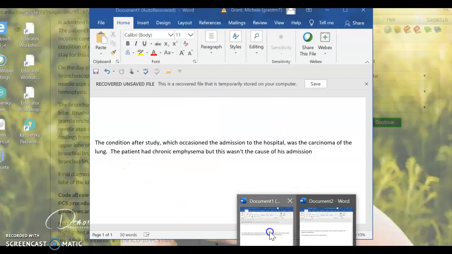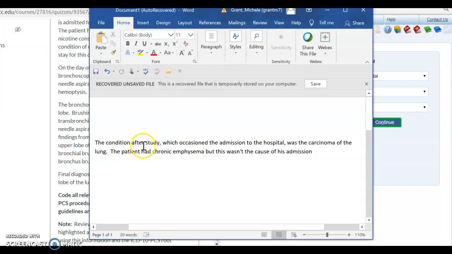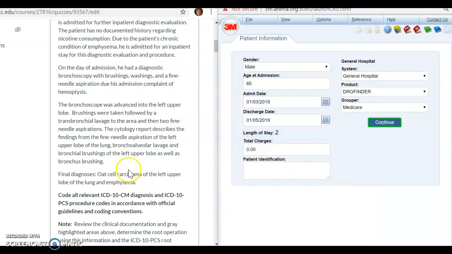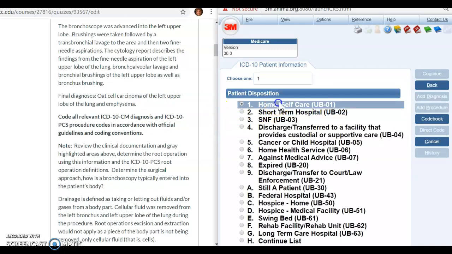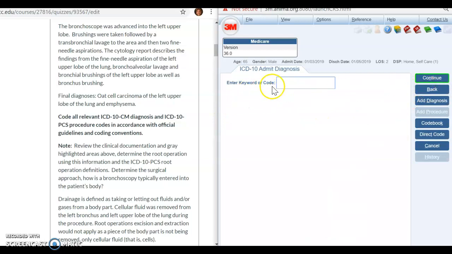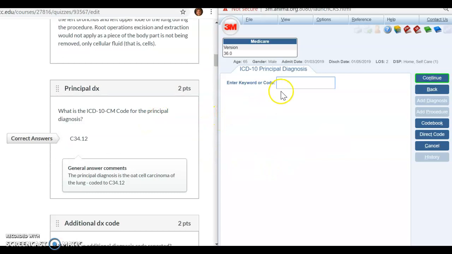So once again, let's go back to that definition. The condition after study which occasioned the admission to the hospital. It's just really important for you to remember that definition. So with that, we have our principal diagnosis. Let's go ahead and have this patient go home. We're going to bypass the admit diagnosis. I am going to go ahead and type in my principal diagnosis.